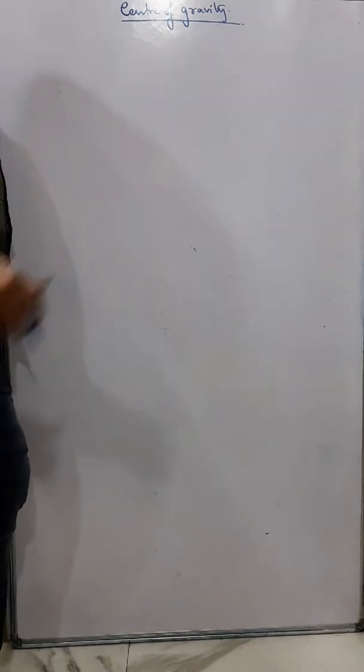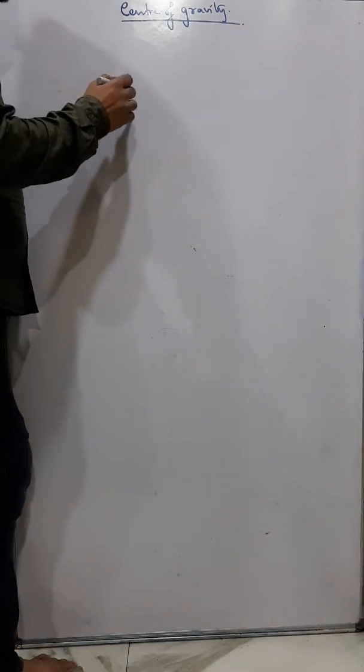Now we'll understand the center of gravity of a body. Before going to the center of gravity, try to understand this resultant force.